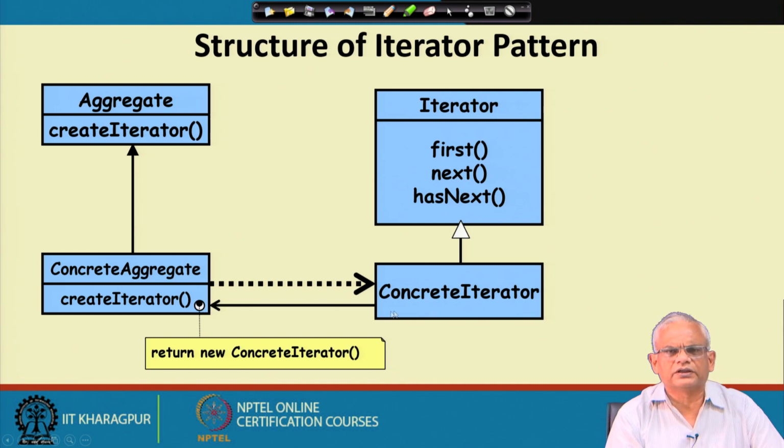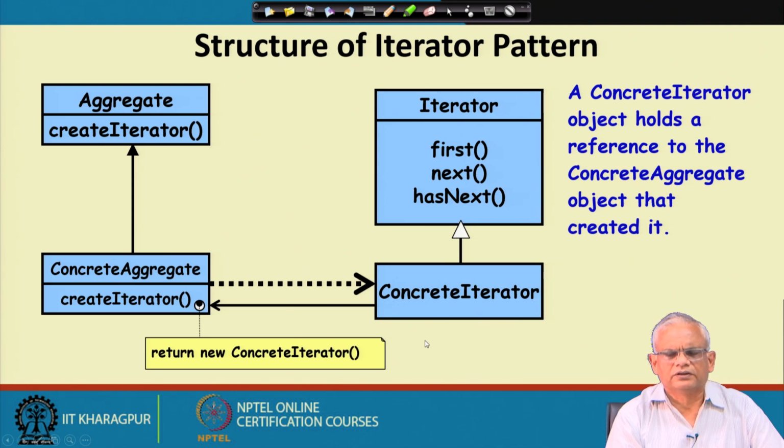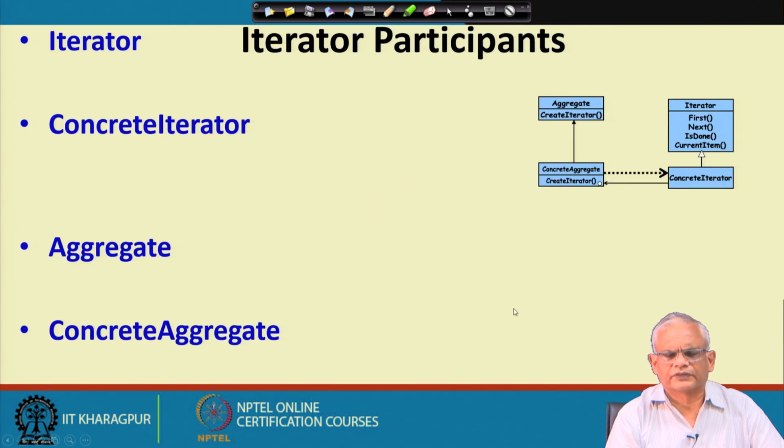The concrete iterator is passed a reference of the aggregate and stores the reference to the aggregate and uses it for traversal. The concrete iterator holds a reference to the concrete aggregate object that created the iterator.